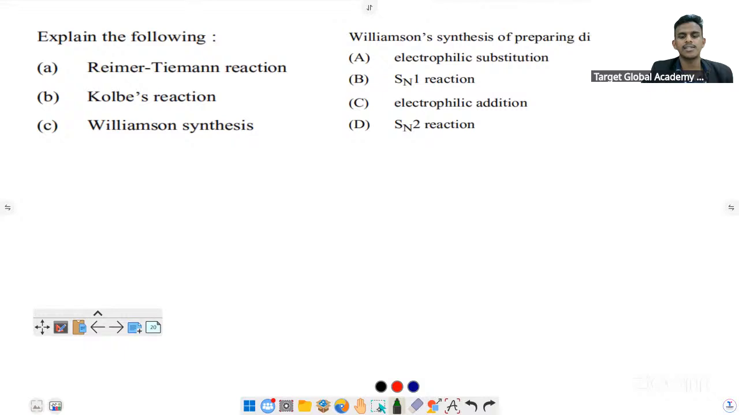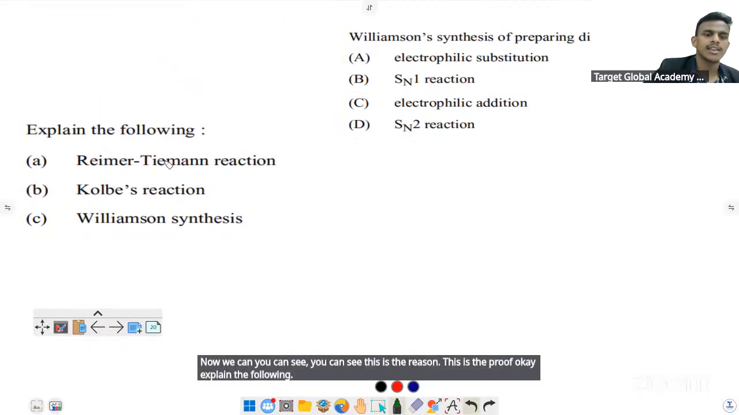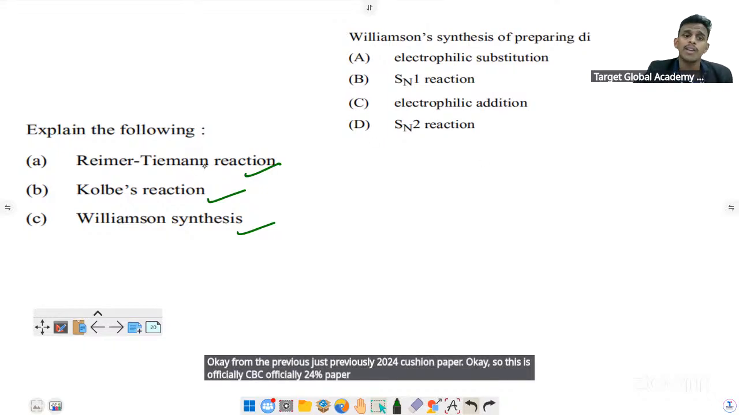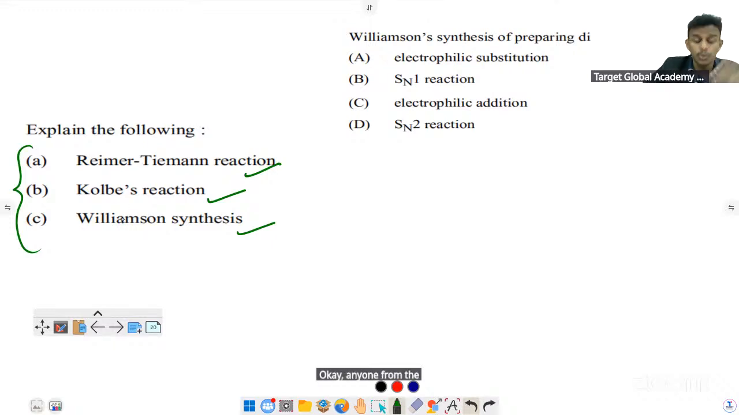Now we can see this is the reason, this is the proof. Okay, explain the following: they are asking Reimer-Tiemann reaction, Kolbe reaction, Williamson reaction. I have cropped this image from the previous year, the 2024 question paper, officially the CBSE 2024 question paper. So Reimer-Tiemann, Kolbe, Williamson synthesis are repeated questions. I can say any two from these three will be asked.